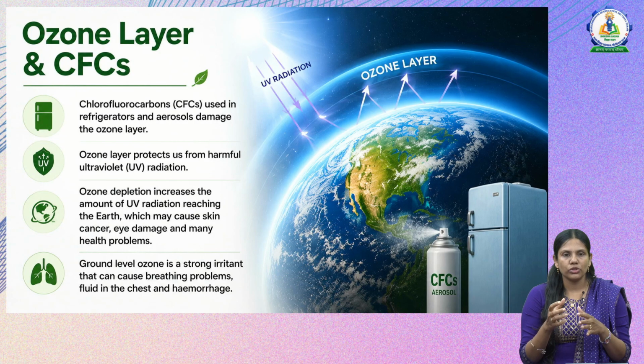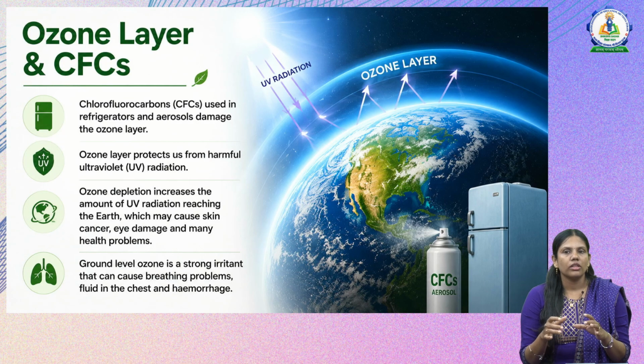So the ozone layer is always protecting us from the UV radiation from the sun. Because of pollution due to chlorofluorocarbons, the ozone layer started depleting, and once it starts depleting, the amount of UV radiation reaching the earth will increase. This may lead to problems like skin cancer, eye damage and many other health problems.